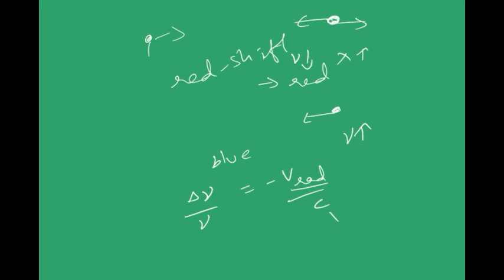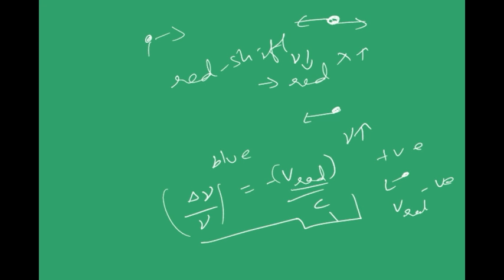Since you should get a decrease in frequency when the star is moving away, if the source is moving away, take v radial to be positive, and if the source is moving towards you, take v radial to be negative. And this is valid only when your relative velocity v radial is very much less than c. Observe that.